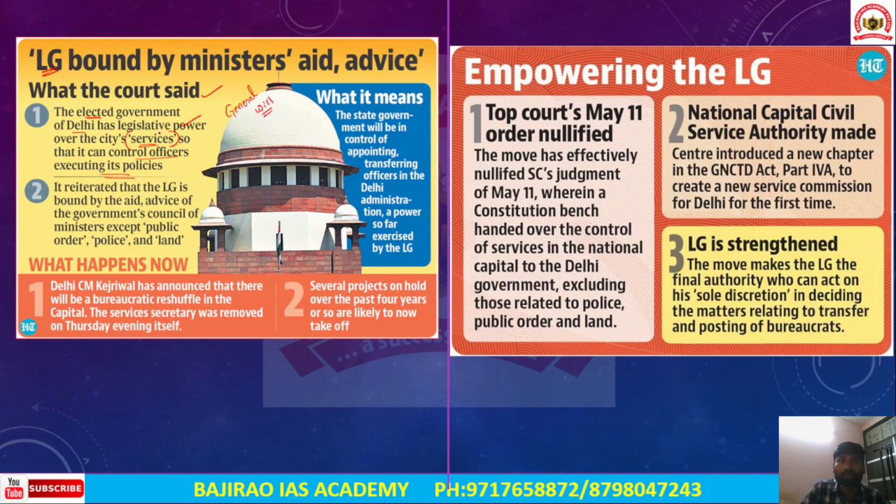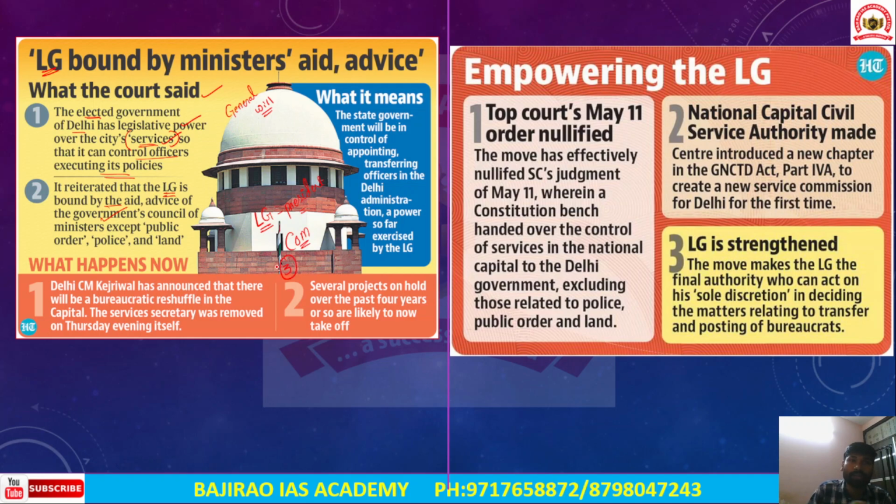So the court envisioned larger control of the elected government over the services. Secondly, the court has also reiterated that the lieutenant governor is bound by the aid and advice of the government's council of ministers. In several matters, the lieutenant governor, who is appointed by the president in the union territory of Delhi, should be bound by the aid and advice of the council of ministers,